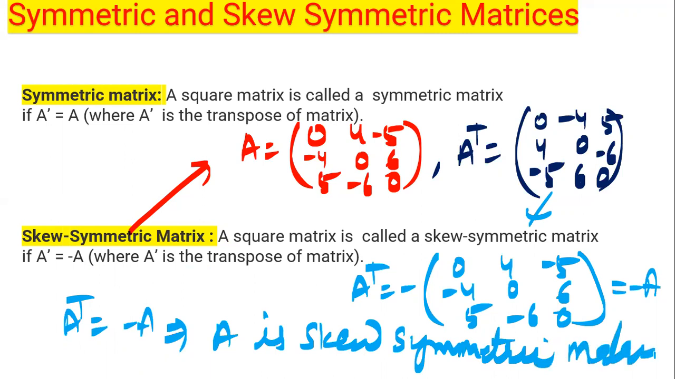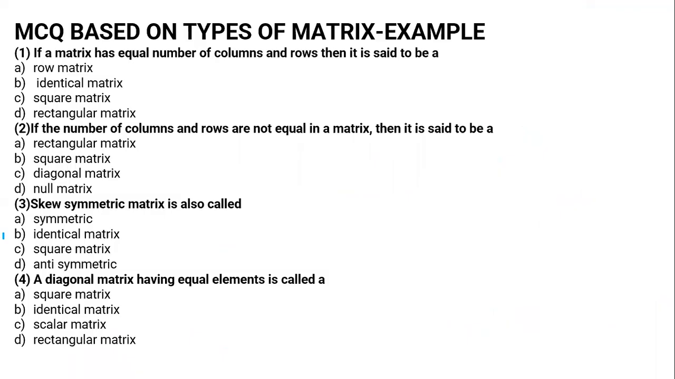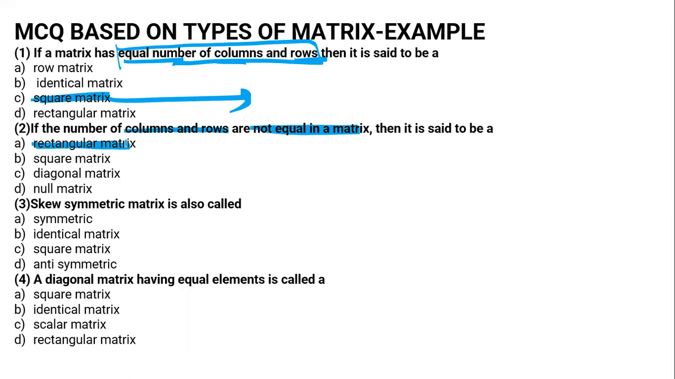Skew symmetric matrix is also known as anti-symmetric matrix. These are the questions based on these types of matrix. Let's discuss. If a matrix has an equal number of columns and rows, this is the definition of a square matrix. This is the correct option. If the number of rows and columns are not equal, we know it is the definition of a rectangular matrix.